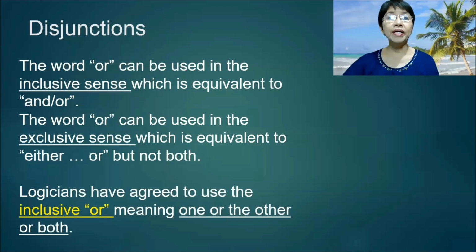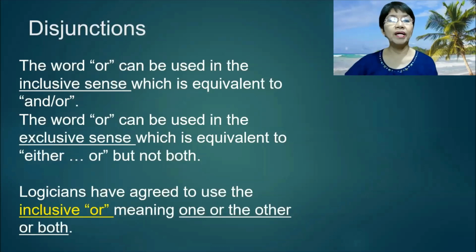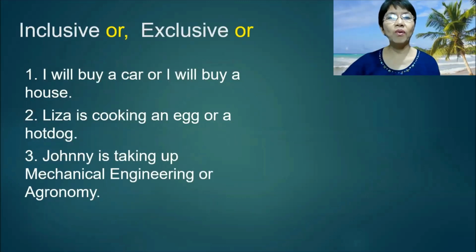The word "or" can be used in the inclusive sense, which is equivalent to "and/or." The word "or" can be used in the exclusive sense, which is equivalent to "either/or, but not both." Logicians have agreed to use the inclusive or, meaning one or the other or both. Inclusive or exclusive or, which is which?